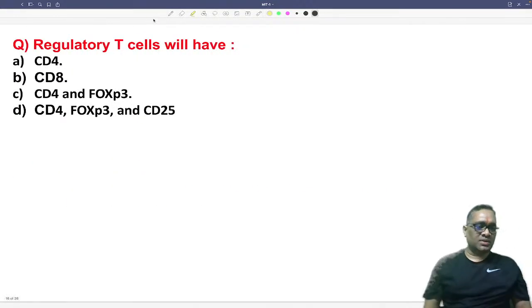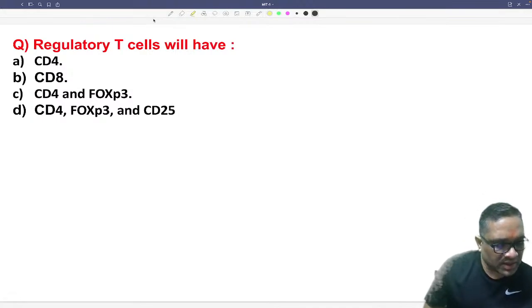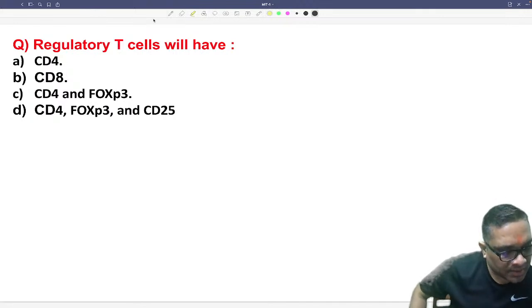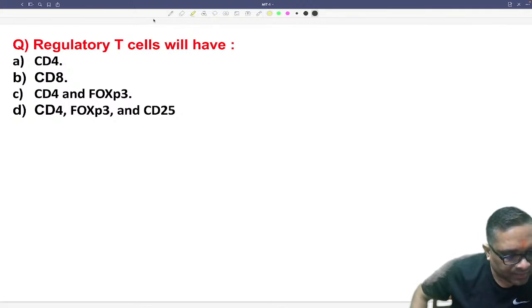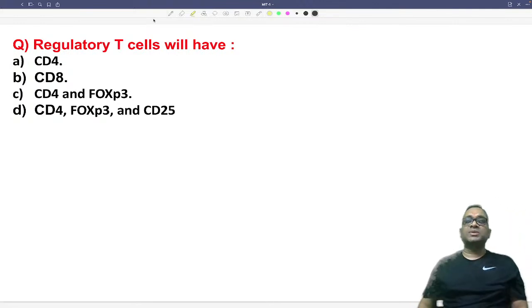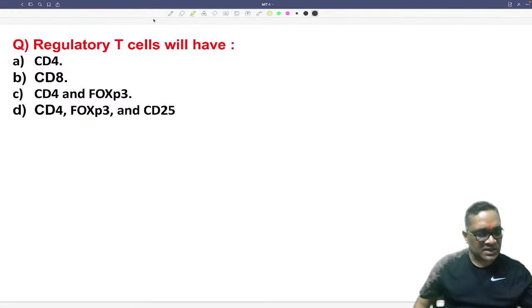Now coming to this question, regulatory T cells, right? Very good. The first correct answer was given by Nairobi, Prashant and Namita. These are some of the students who gave me the first correct answer.